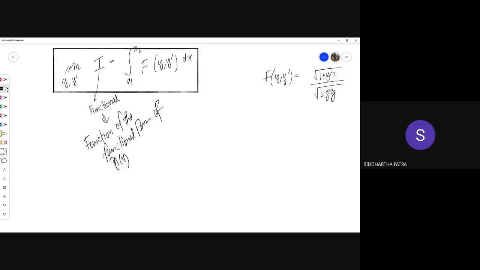Now let's see how we can optimize a functional. Here we are taking the example of a general functional. Once we learn how to optimize a general functional, we can also use that to minimize the functional in the Brachistochrone problem, or any other problem. Now at this point, I'd like to mention some of the sources: some books, some notes, some lectures, etc.